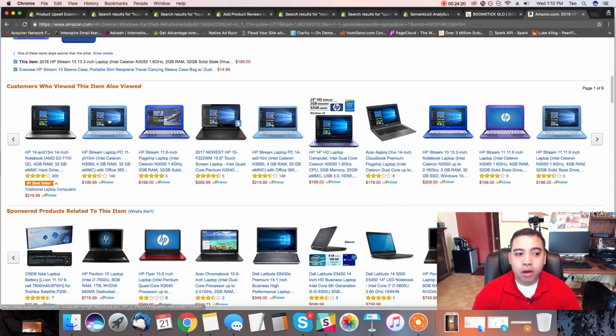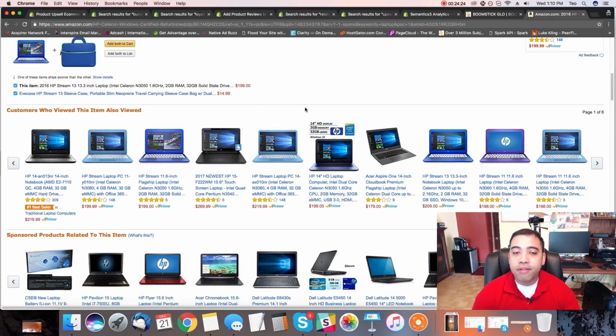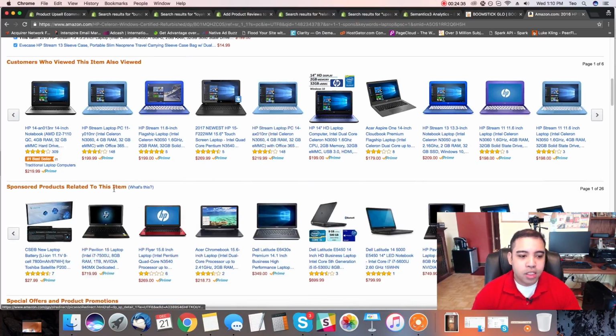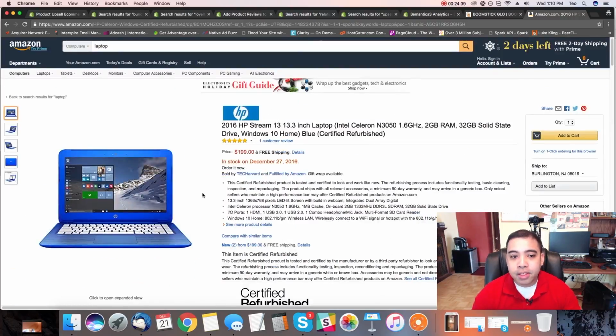Now, what they also do is show you that customers who viewed this item also viewed this other item as well. And you can do the same thing with this app. It's called Recently Viewed App, and you can find out what customers are viewing on your store. And then sponsored related items: here are basically items that are related to this laptop.